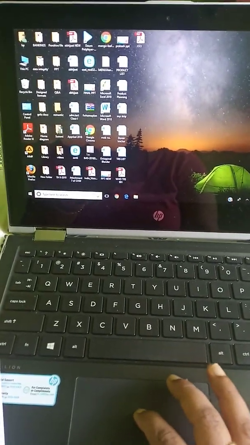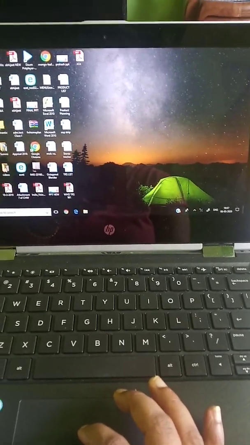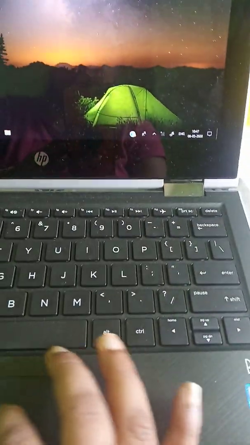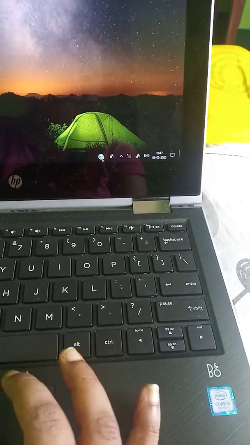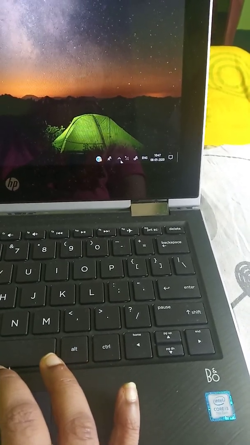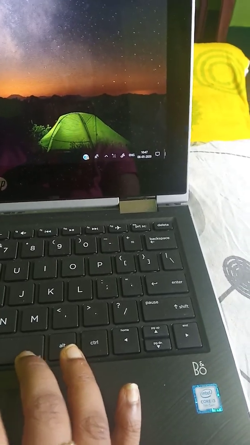Okay, and the longest bar on the bottom of the desktop is this one. Bottom one is taskbar, which we call taskbar. And on the taskbar, this is start button. This is the middle section, and this is the notification area, where we get the time and date and battery and network, Bluetooth, everything. And this is the display screen, desktop. From the help of start button, we can open any file.